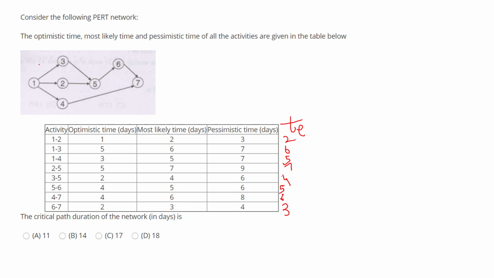You will write down here all the time periods, and then you will find out the critical path duration. That will be D, that is 18 units will be the critical path. All right.